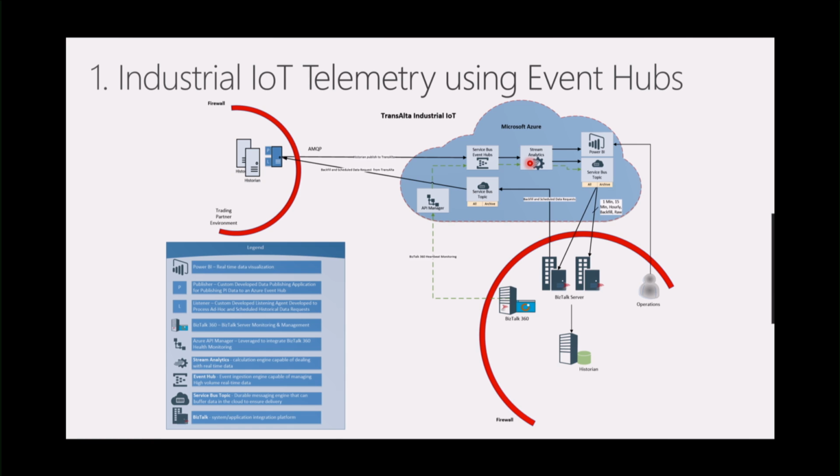So the purpose of Stream Analytics is to do some level of aggregation, calculations, and some routing for us. Now, routing in the sense that we want to take some information and publish it to Power BI, so we've got some real-time visibility into the state of our environment or our plants. The second path is it's going to route the information to Service Bus, a Service Bus topic.